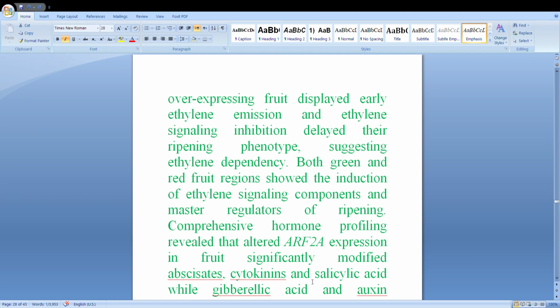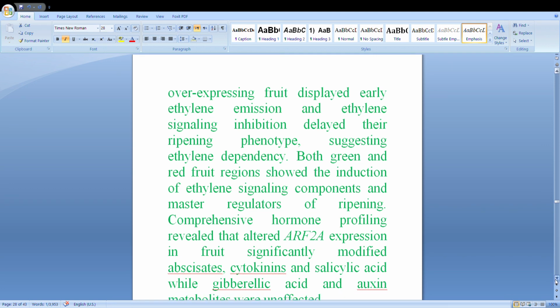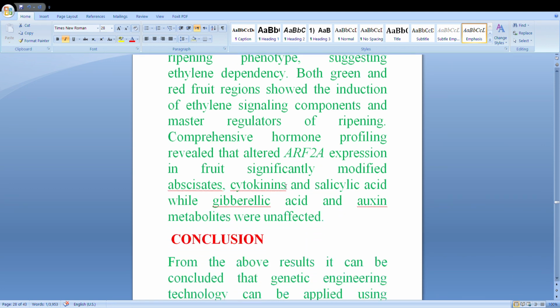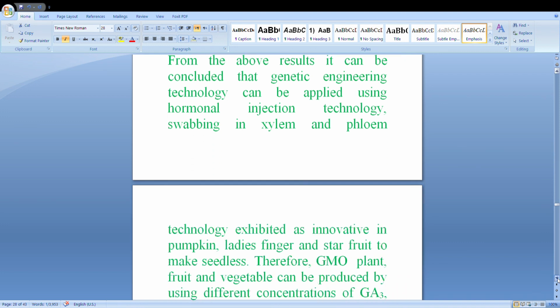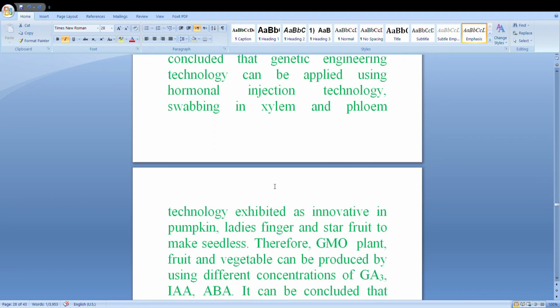And then comprehensive hormone profiling revealed that altered ARF2A expression in fruits significantly modified abscisic acid, cytokinin and salicylic acid. Different types of auxins, gibberellin and auxin metabolites are unaffected. So in conclusion, from the above results, it can be concluded that genetic engineering technology can be applied using hormonal injection technologies, in xylem, phloem, or bud, before flowering or after flowering, to produce innovative seedless pumpkin, lettuce, finger, and star fruits.